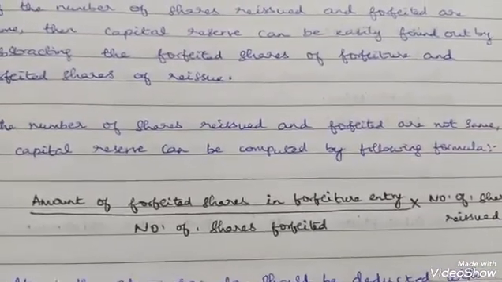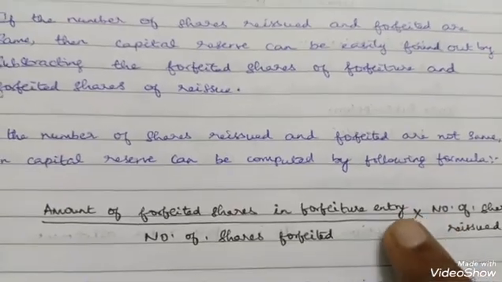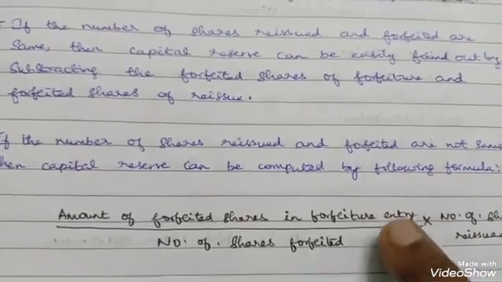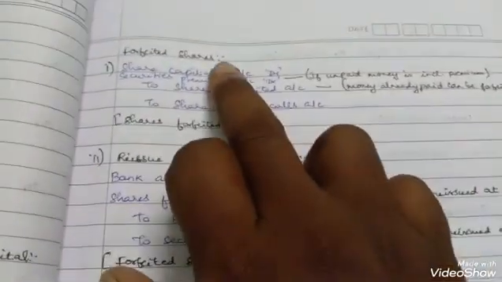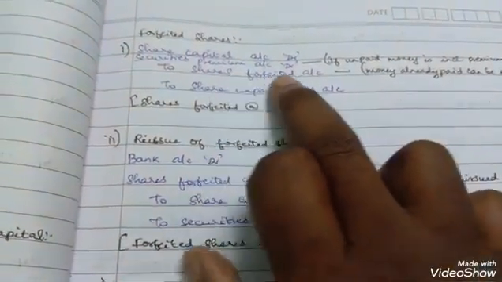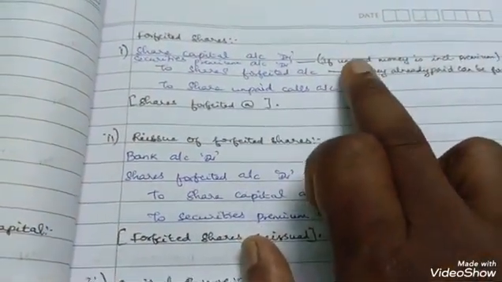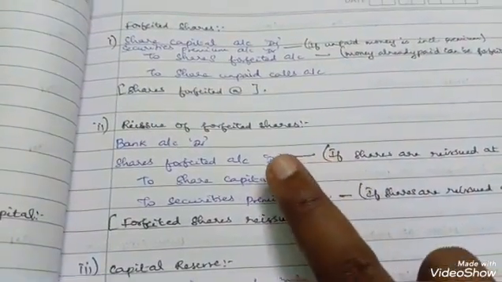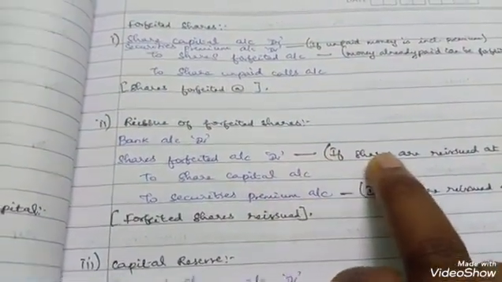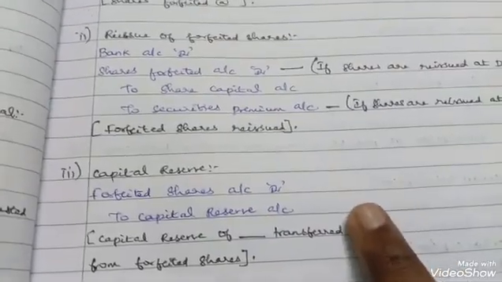This is the very important formula. By applying this formula you will get one amount that you treat as the forfeiture account amount, and then you subtract it from the reissue forfeited account, then you get the capital reserve. That's all.